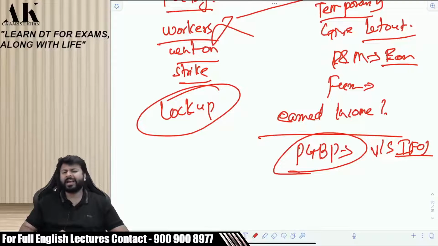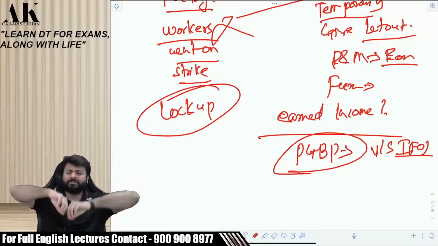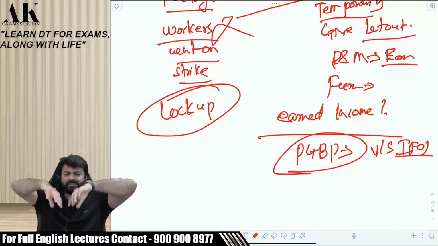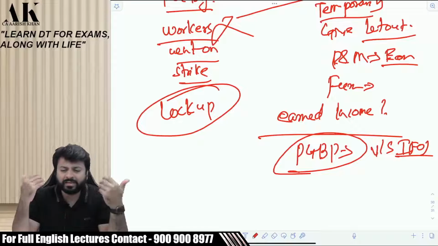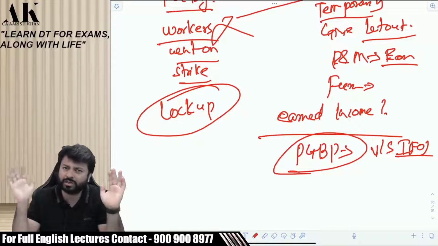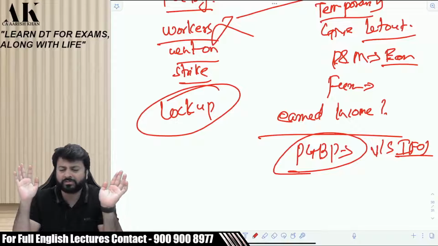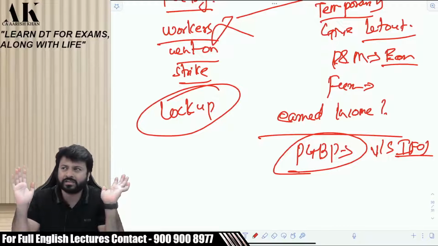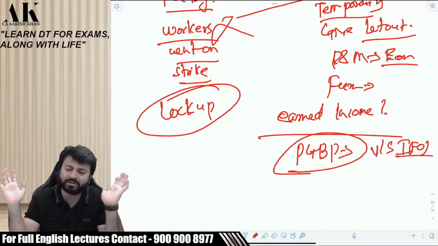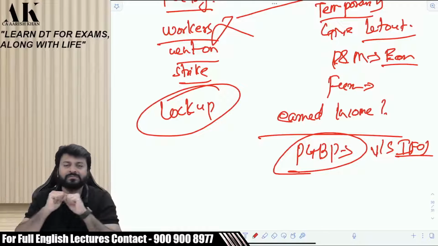So it's a very dynamic issue. What will come under PGBP? What will come under IFOS? What will come under CG? You all have to look into the facts and circumstances of every case. And ultimately, most of the big cases go to the Supreme Court, and the Supreme Court will observe the case, and ultimately decide under which head of income the matter will go. So it's not that easy for us to sit in a closed room and decide what comes under PGBP and what comes under IFOS and what comes under CG.